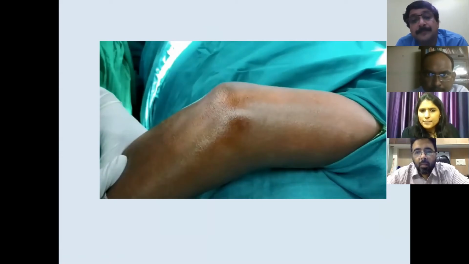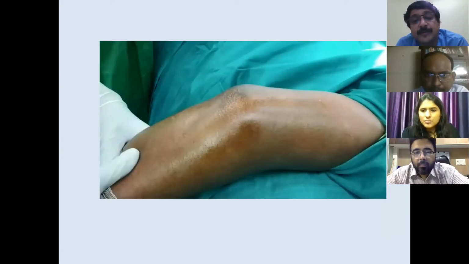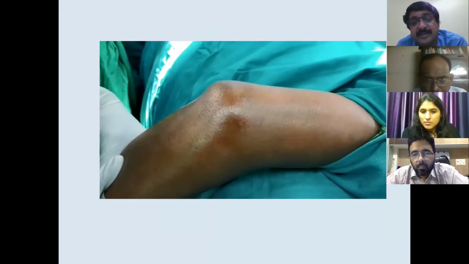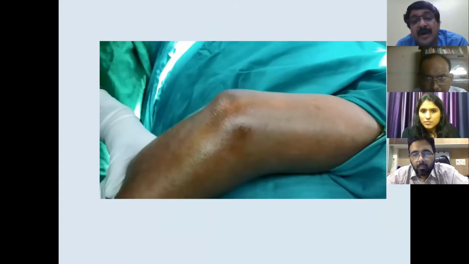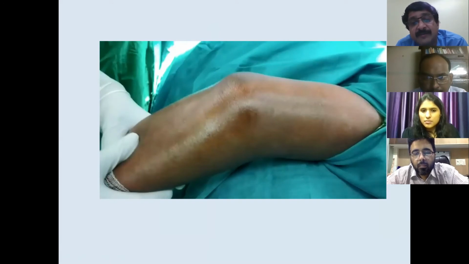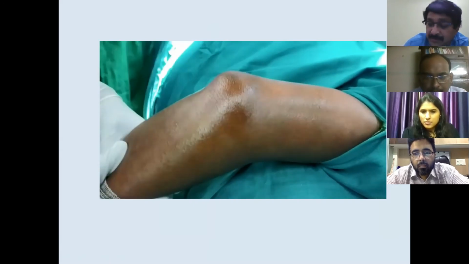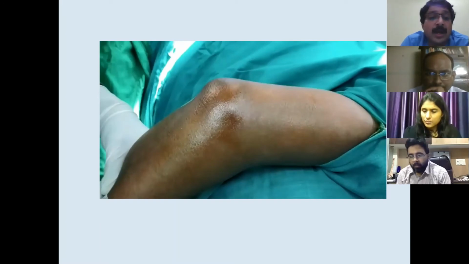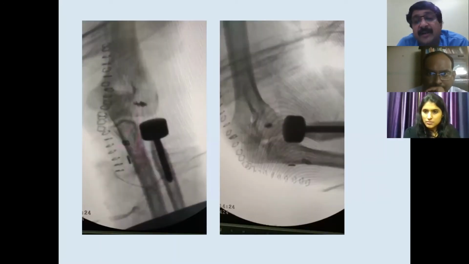We can see. Okay, so this is what we wanted to show. Though on X-ray it looked like a simple fracture of the radial head, it was an unstable elbow. So the management changes whenever we see such an unstable elbow. Then what we have to do is take care of the fracture and take care of the instability also. In this case,